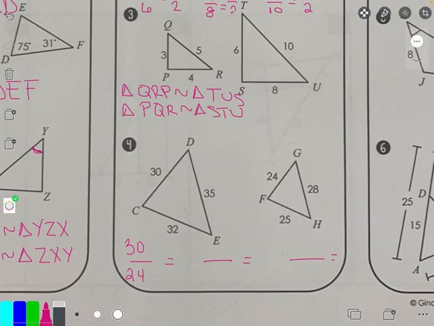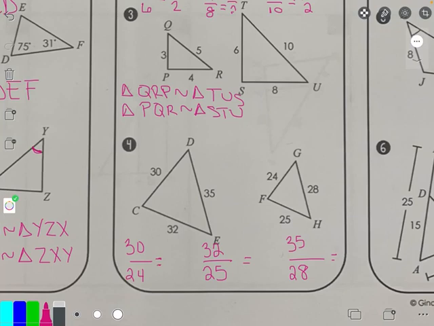My medium number on the left is 32. The medium side on the right is 25. Longest on the left is 35. Longest on the right is 28. Okay, so now what we are going to do is simplify these fractions to see if they are all proportional.